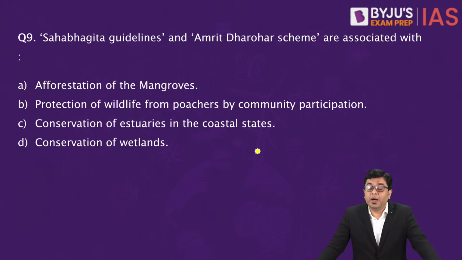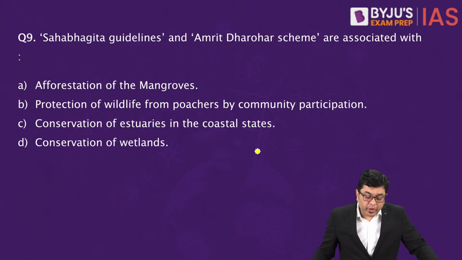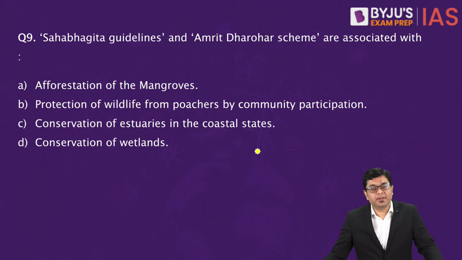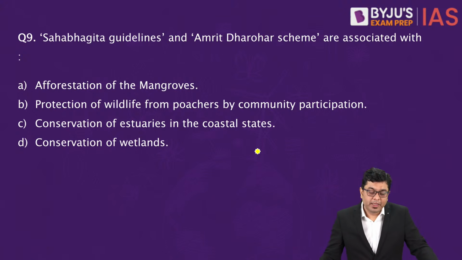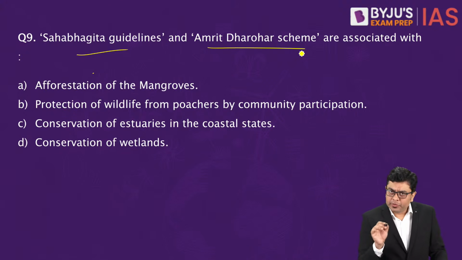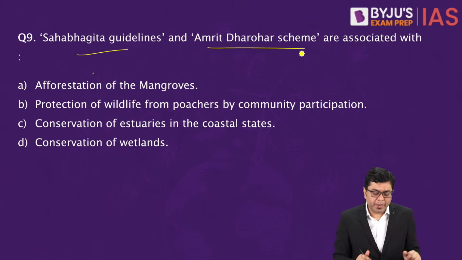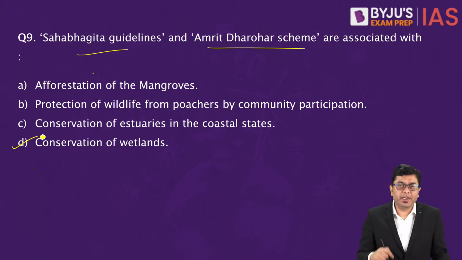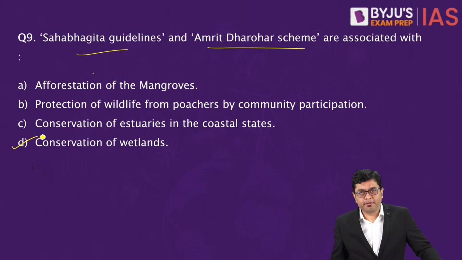Sabhagita guidelines and Amrit Dharohar scheme are associated with afforestation of the mangroves, protection of wildlife from poachers by community participation, conservation of estuaries in the coastal states, and conservation of wetlands. So they are associated with which of them? This is a straightforward, simple question. So the answer is going to be D, that is conservation of wetlands.